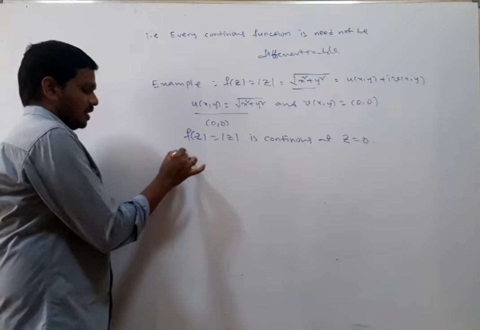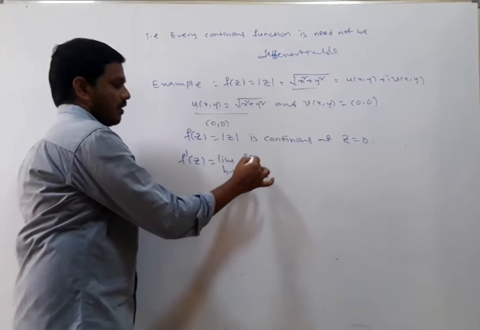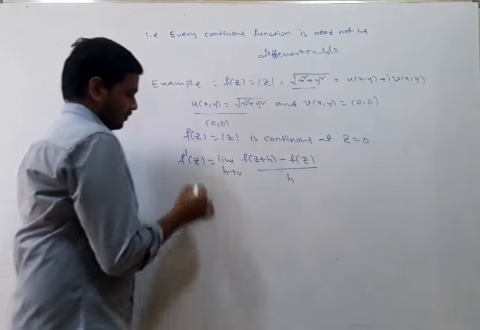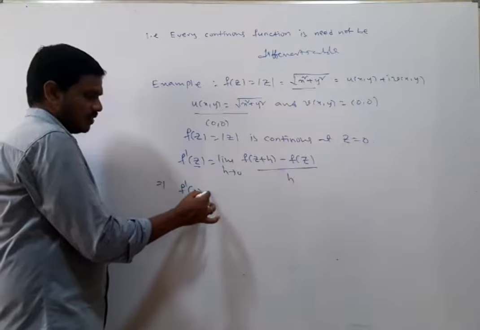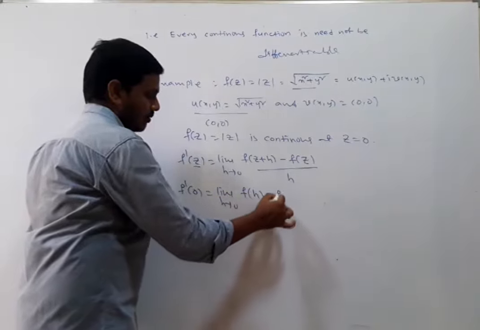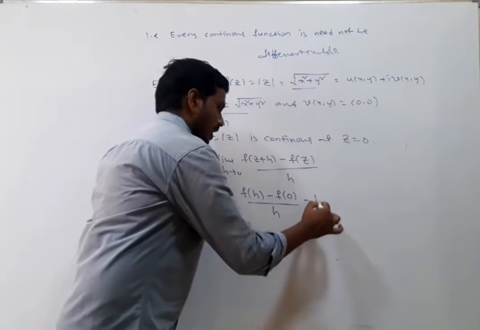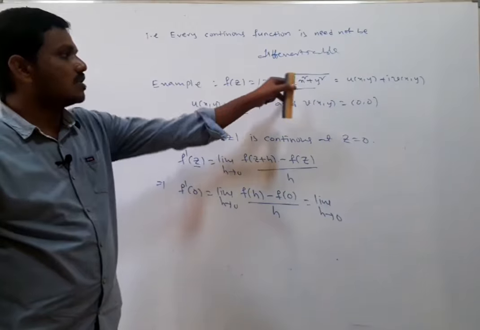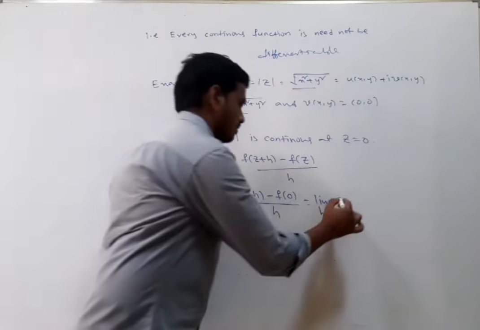Now f dash of z, from the definition of differentiability, is the limit as h tends to 0 of f of z plus h minus f of z divided by h. We are going to check the differentiability at the point z equal to 0. So f dash of 0 is the limit as h tends to 0 of f of 0 plus h, that is f of h, minus f of 0, divided by h. What is f of h? f of z is the square root of x square plus y square, so f of h is mod h.